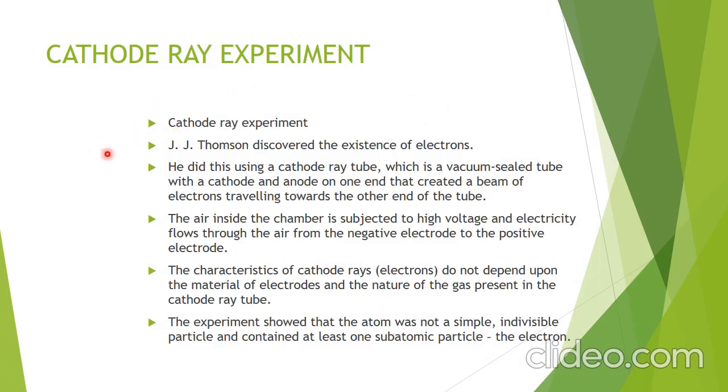The cathode ray experiment was done by J.J. Thomson, who discovered the existence of the electron. He did this using a cathode ray tube, which is a vacuum sealed tube with a cathode and anode on one end, that created a beam of electrons traveling toward the other end of the tube. The air inside the chamber is subjected to high voltage, and electricity flows through the air from the negative electrode to the positive electrode. The characteristic of cathode rays, that is electrons, does not depend upon the material of the electrode and the nature of gas.